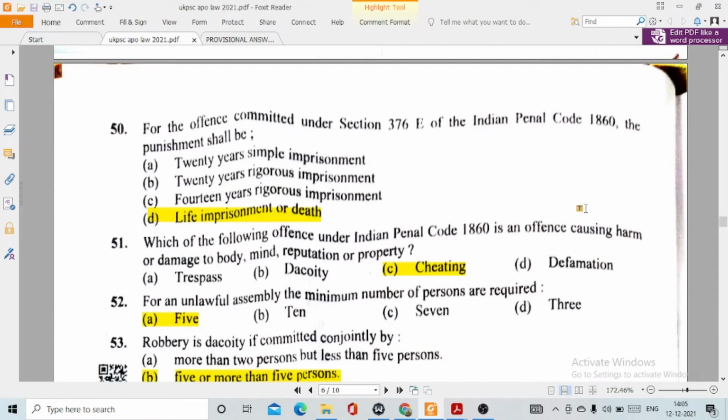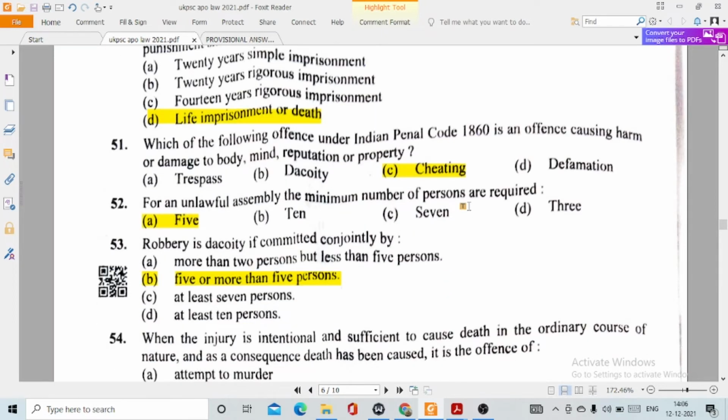Question number 50. For the offence committed under section 376E of the Indian Penal Code 1860, the punishment shall be, this is option number D, life imprisonment or death. Question number 51. Which of the following offence under the IPC is an offence causing harm or damage to body, mind, reputation or property? This is option number C, cheating.